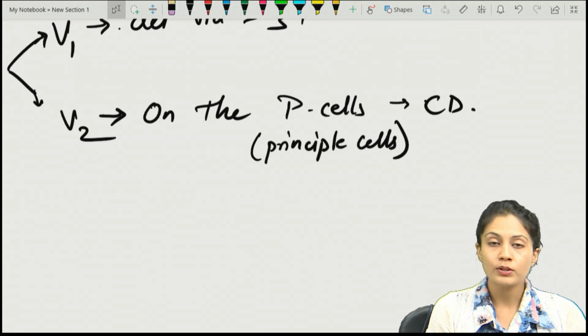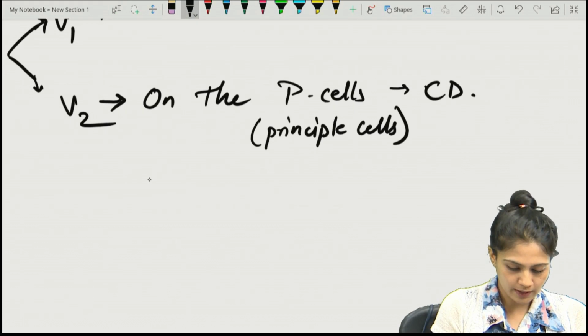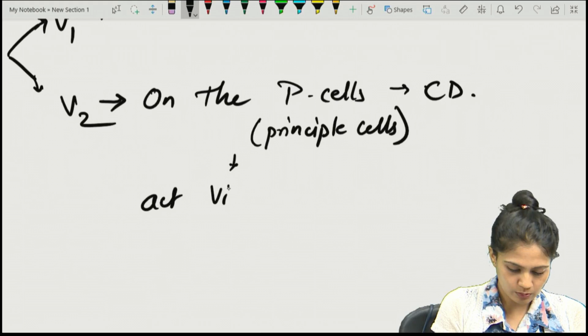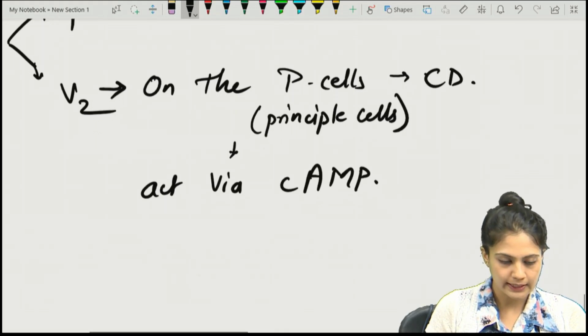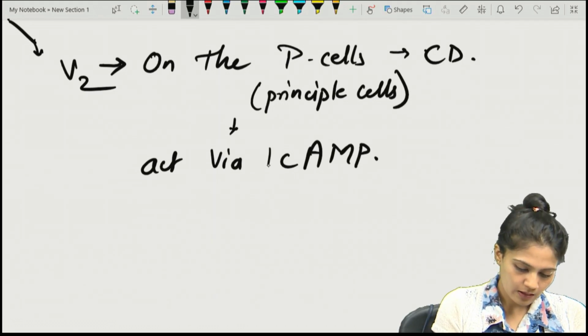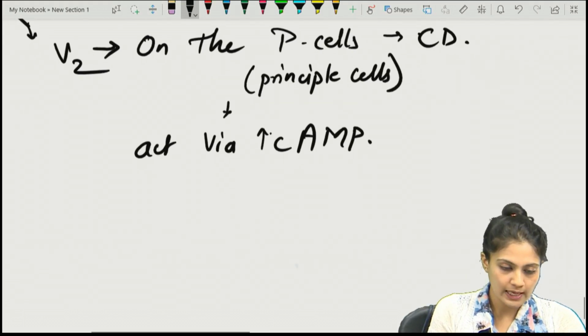Once these V2 receptors are activated by the ADH, they act on this P cell. How do they act? They act via which secondary messenger? They act via cyclic AMP. Once this cyclic AMP is increased, what will happen?